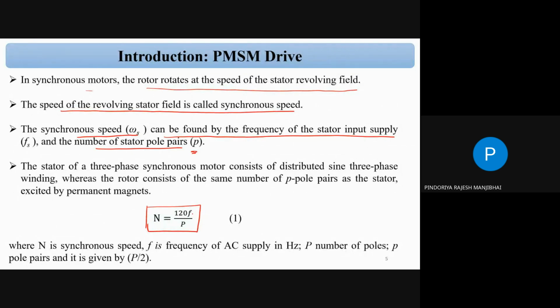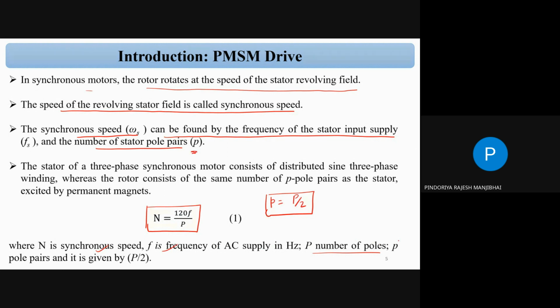So n is the synchronous speed, f is the frequency of the AC supply in hertz, and P is the number of poles.